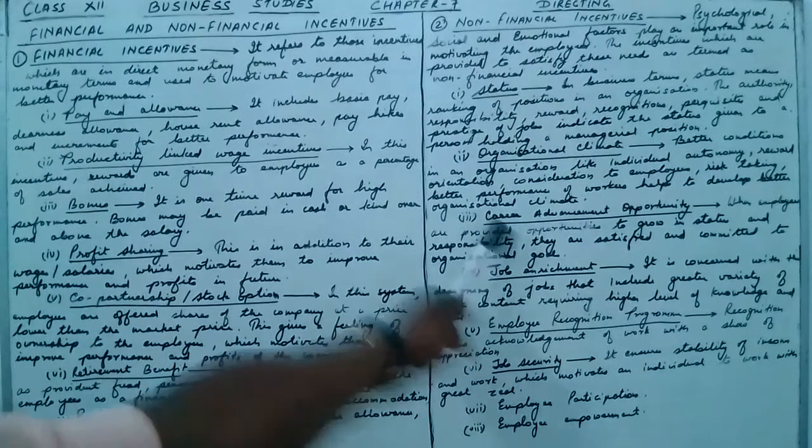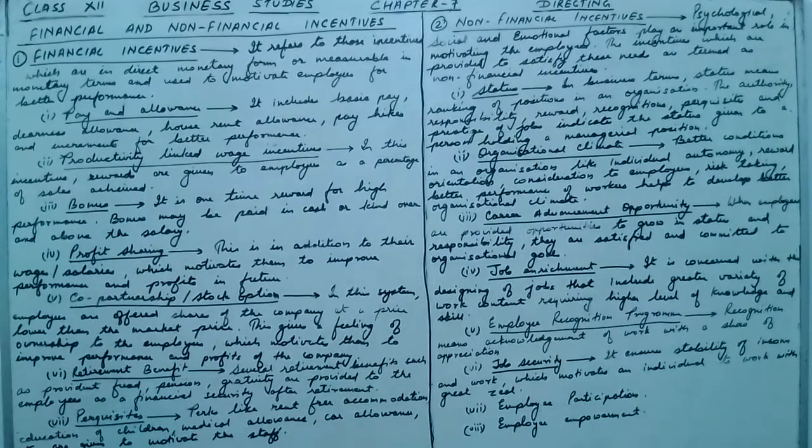Then third is career advancement opportunities. When employees are provided opportunities to grow in status and responsibility, they are satisfied and are committed to organizational goals. So they will be more committed to the organizational goals.